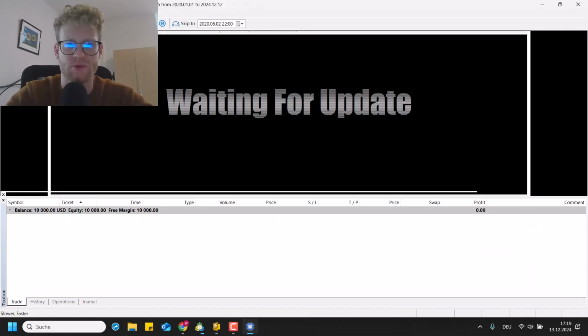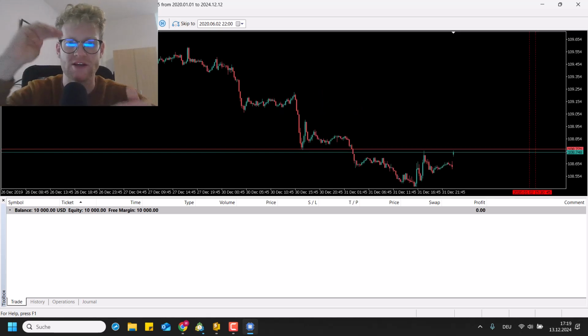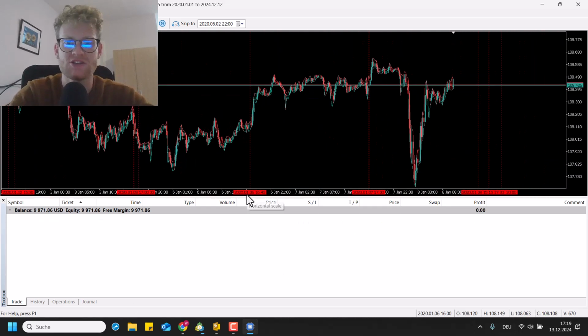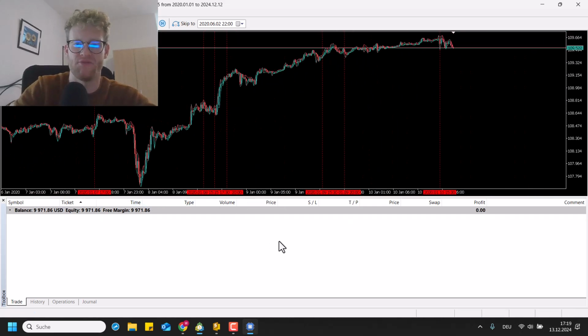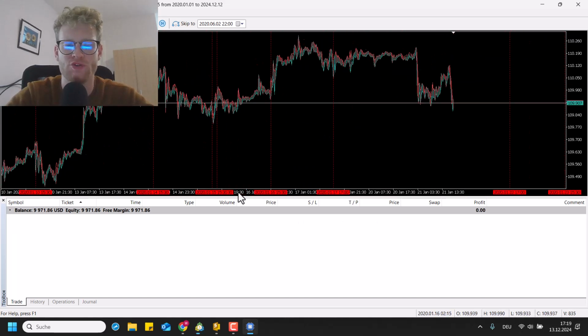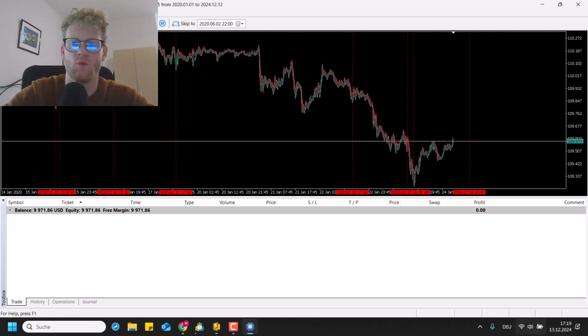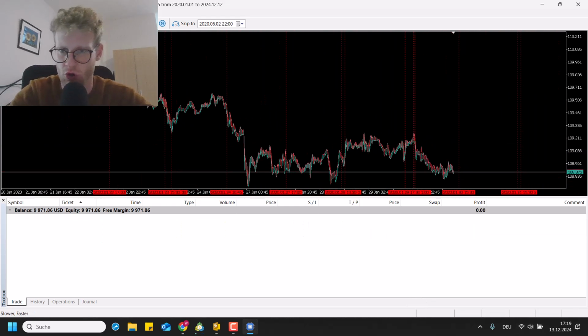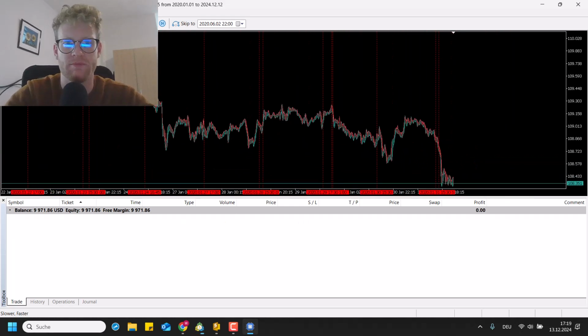It takes a couple of seconds because it has to load all of the news events, but then we will see it here. Also, this is a good moment to talk about the risks. I'm totally aware that a strategy like this that trades breakouts with this bracket order functionality during news events could be highly affected by slippage, and this is something you have to be aware of. So first of all, before using such a program in a live account, you will definitely want to test it in a demo account to get a good understanding of how bad the slippage could be and if you could still be profitable with this.